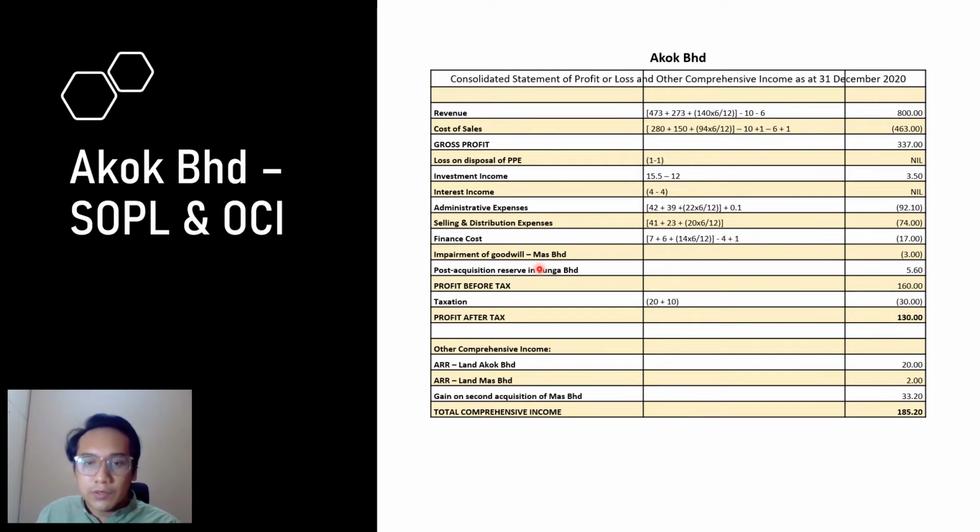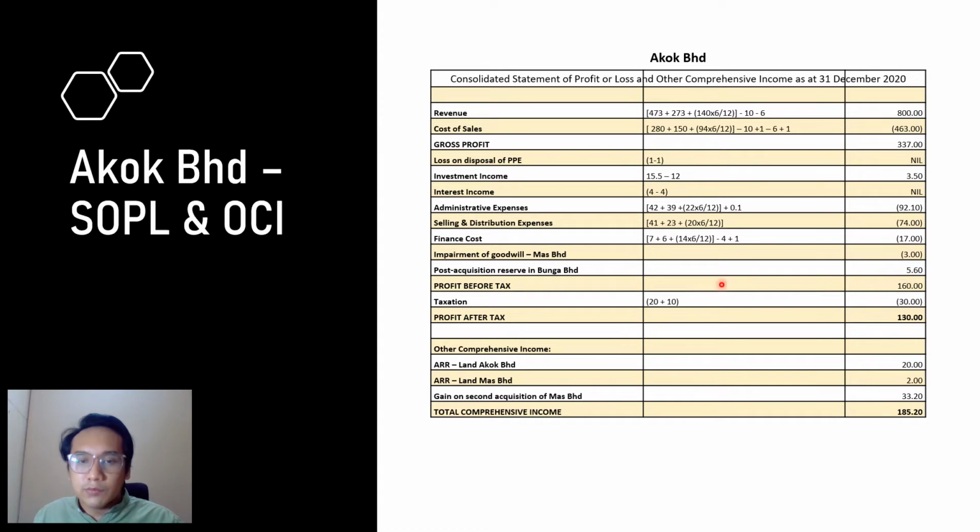Okay, now impairment of goodwill. Impairment for the year is 3 million. We have taken it from the additional information. Why not 6 million, like the impairment of MAS Berhad goodwill? It is because SOPL only records transactions for the current year only.